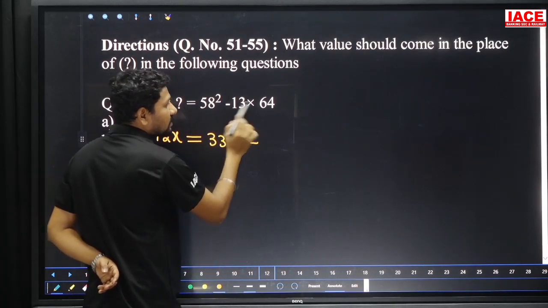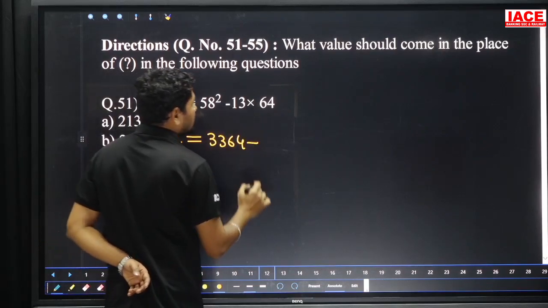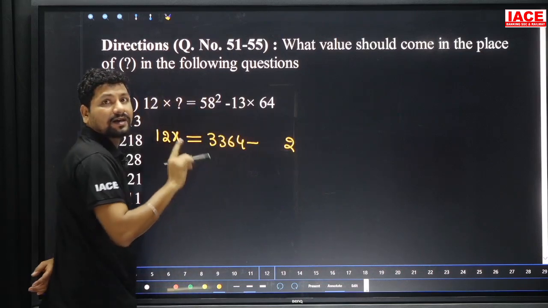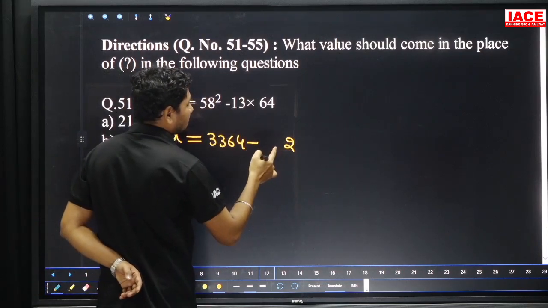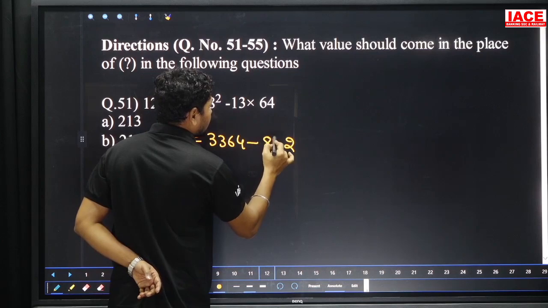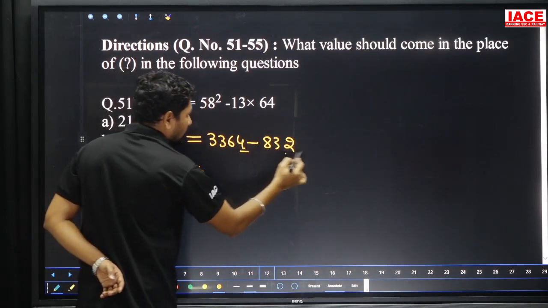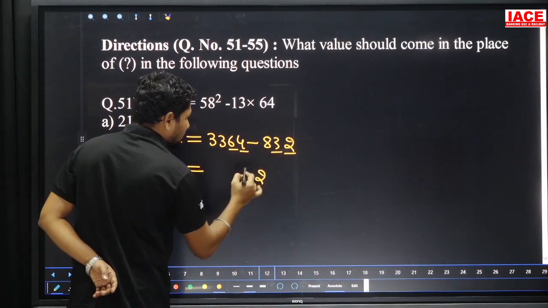13 into 64 means multiply with 13. 13 4's value is here 52, 2 and carry forward is 5. 13 6's is 78. 78 plus 5 which is 83. 832. And removing the values to get an answer: 4 minus 2 value is 2, and 6 minus 3 value is 3.